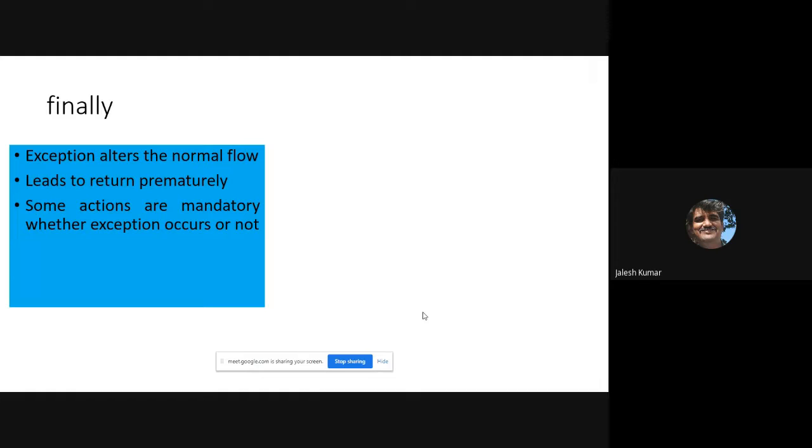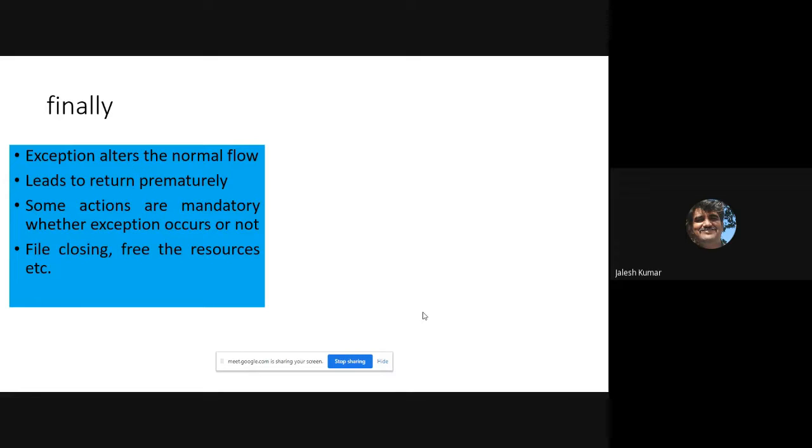That is a very important point which you should know, because normally what we observe is that an exception halts the program, is it not? But due to the exception, even though it comes out prematurely, some particular tasks, for example file closing or freeing resources, must still happen.